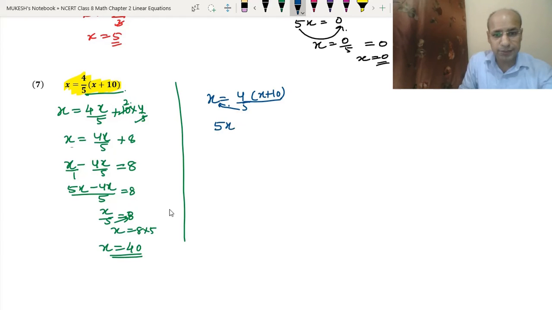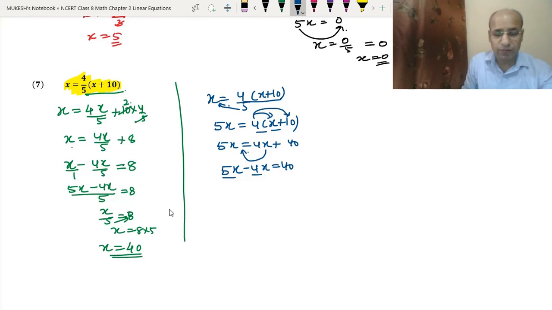So we will have 5x equal to 4 bracket x plus 10. Now this 4 can be multiplied with x and this 4 can be multiplied with 10 also by using the distributive property. So 5x equals 4x plus 4 into 10 is 40. Now we will take 4x to the other side. So it will become 5x minus 4x equals 40. And 5 minus 4 is 1, so the variable 1 is not required to be written. So x equals 40, we get the answer.